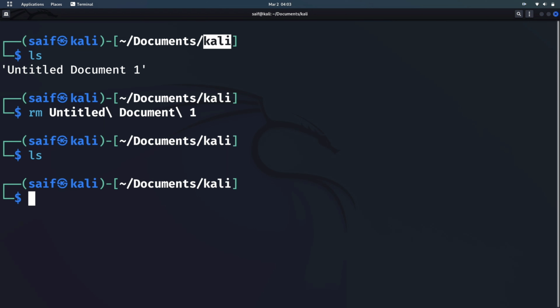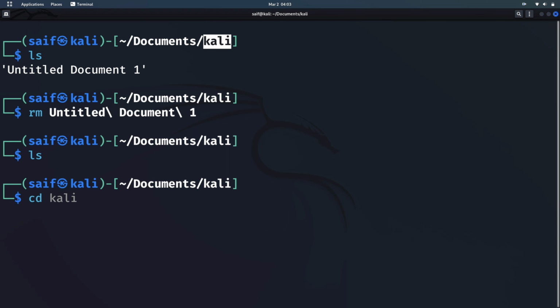Now another command that I want to show you next is the move command. This command is used to move one file to another place. First we have seen the copy command that copies a file from one place to another. Now for this command, we can type mv. The mv command is used to move one file from one place to another. For example, let me show you how.